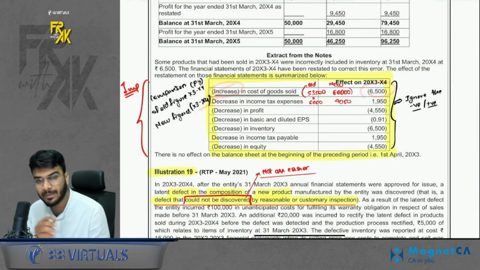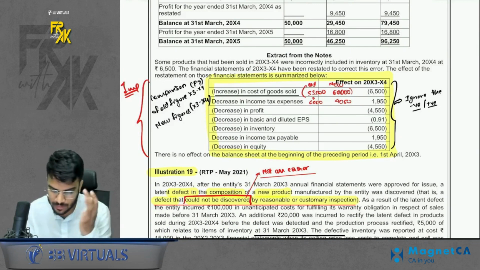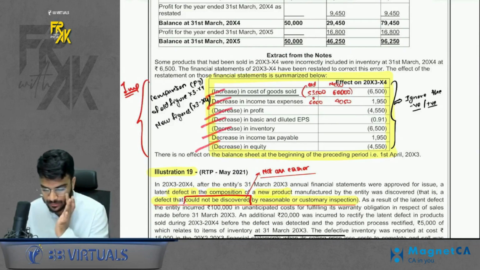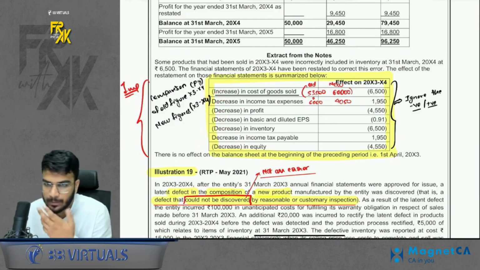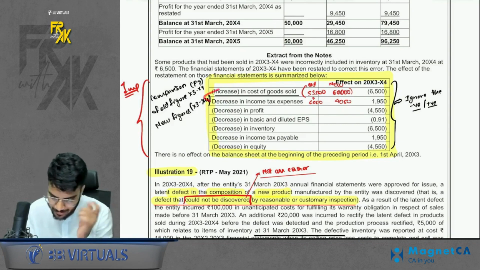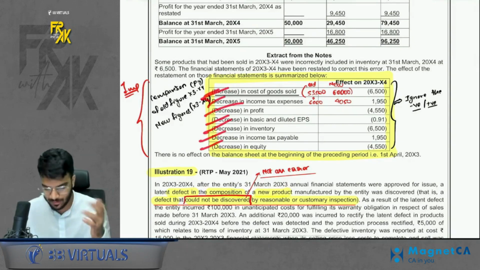Likewise, you compare previous year old figures and new figures. You have to show the impact of increase or decrease. If you want to simplify it, ignore the positive negative sign. Just tell me the increase or decrease of each and every item. Do practice it as well.